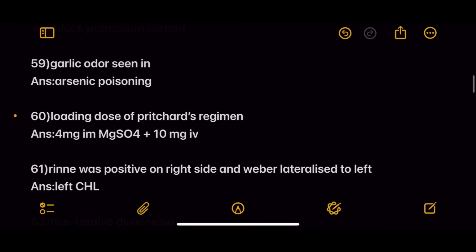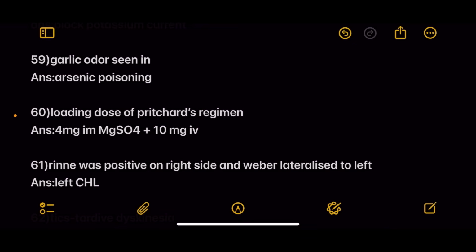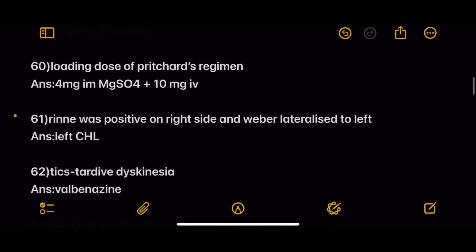Next question, amiodarone mechanism of action. Answer, it blocks the potassium current. Next, garlicky odor is seen in. Answer, arsenic poisoning. Next, loading dose of Pritchard's regimen. Answer is 4 g IV magnesium sulfate plus 10 g IM.